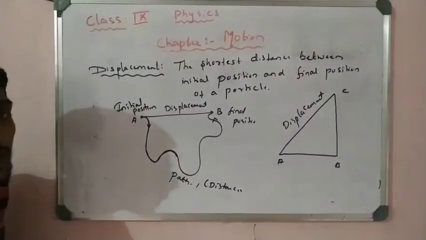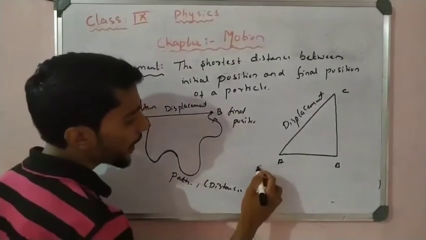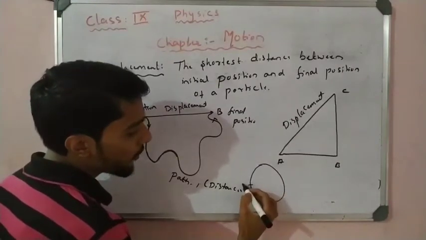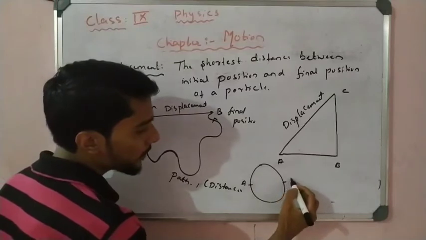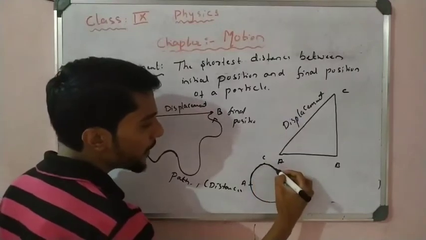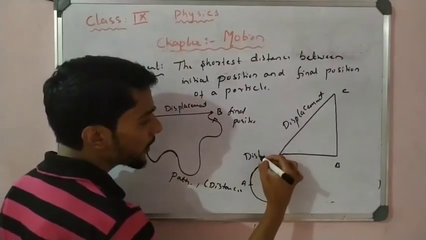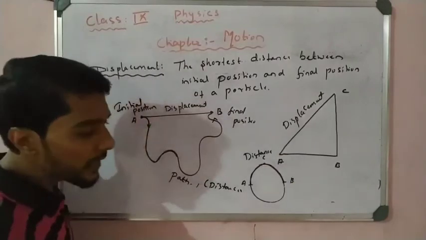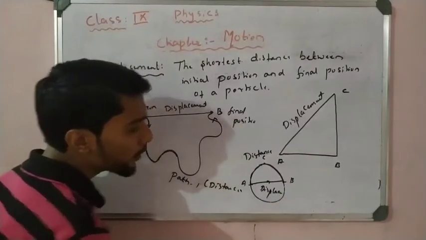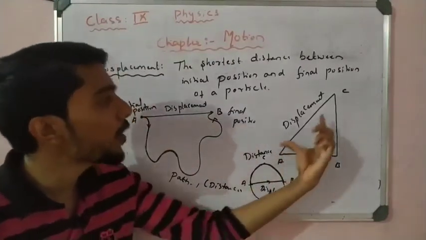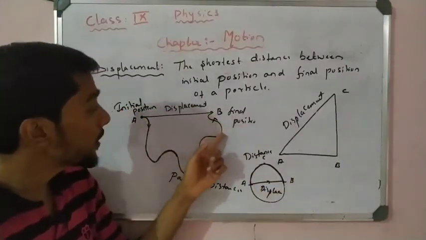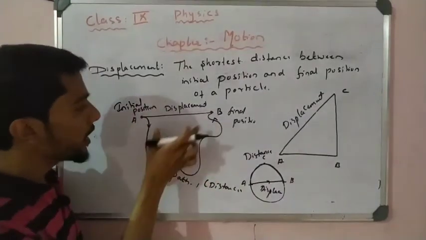For example, I can take a circle here, and the particle starts from A to B. I can take a point C. So what is ABCB? It is the distance. What is the displacement here? That is the diameter. This is the displacement. So you observe that the displacement is always short. Displacement magnitude is always lesser than the distance. Here distance is very long, but displacement is very short.